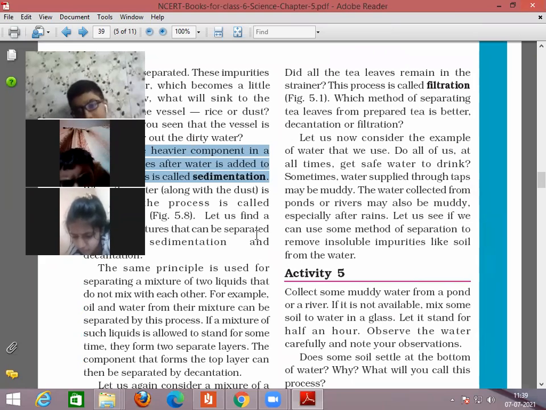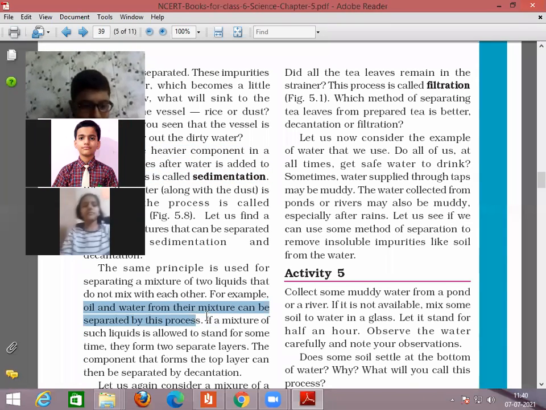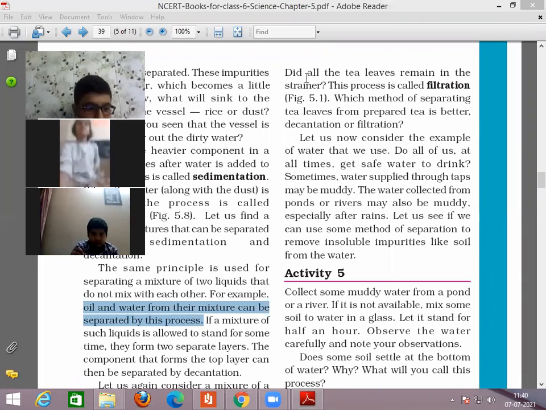Okay, children. So he has read about two or three things, like decantation. For example, we have a mixture of oil and water. And you know, oil and water do not mix with each other. Oil always floats on water. Clear? When oil floats on water, we can separate it with the help of decantation.